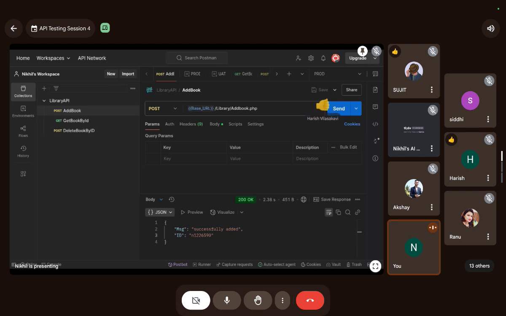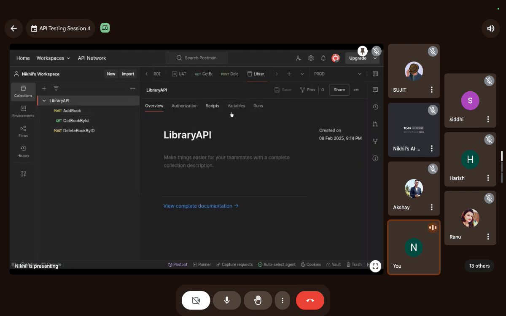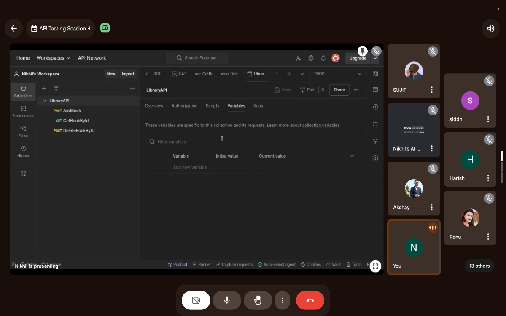Okay guys, now I have one question. Just think, this Library API also has a variable base URL. I will show you. Base URL, its value should be https and the Render forest site. Okay, I will save this.